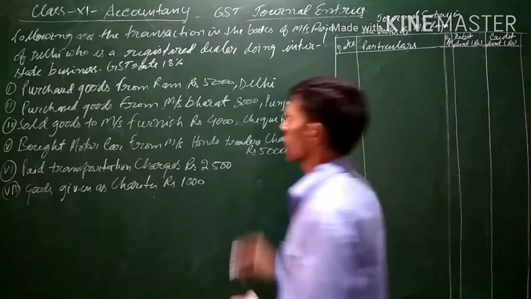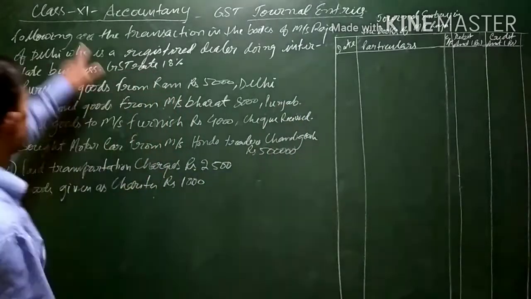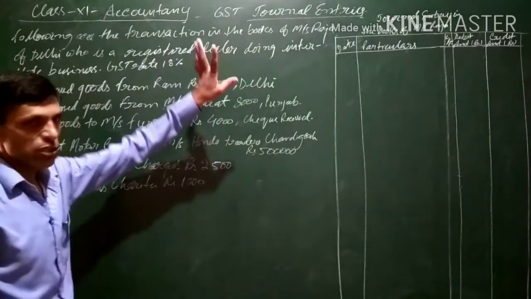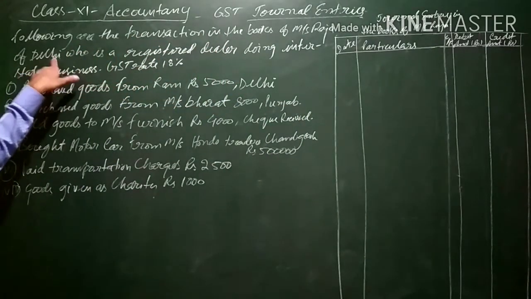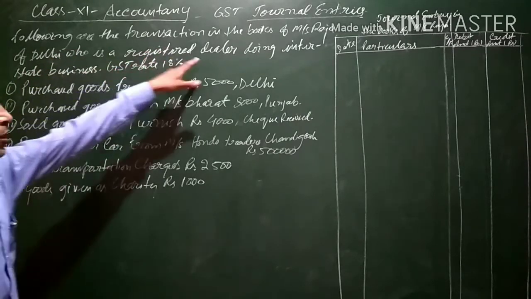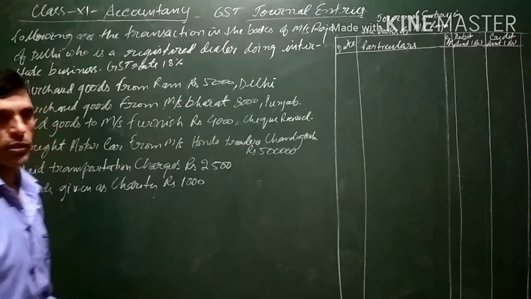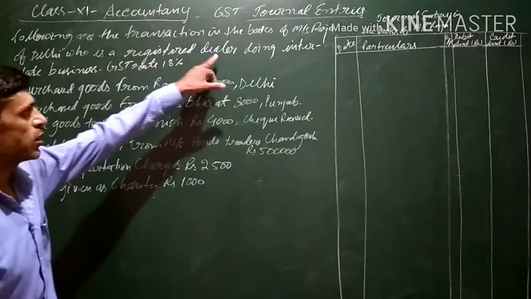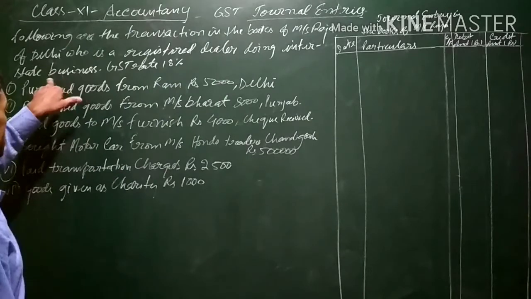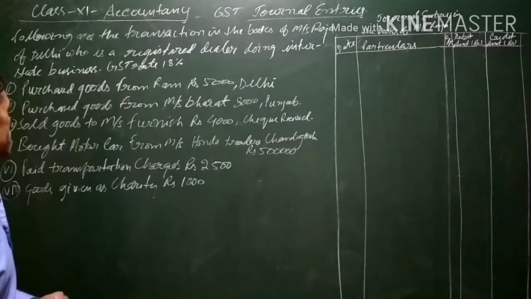First of all, purchase of goods. The following are the transactions in the books of Mr. Raja, a businessman of Delhi, and he is a registered dealer. A registered dealer can collect GST, or you can say only a registered dealer is allowed to collect GST, and he is doing interstate transactions also.